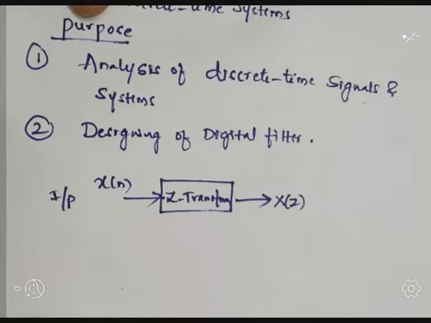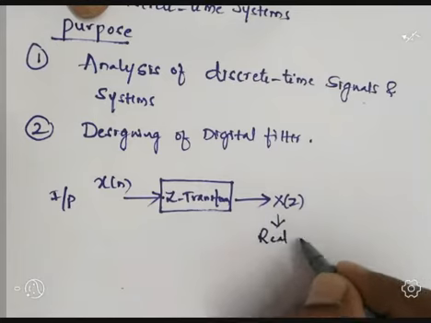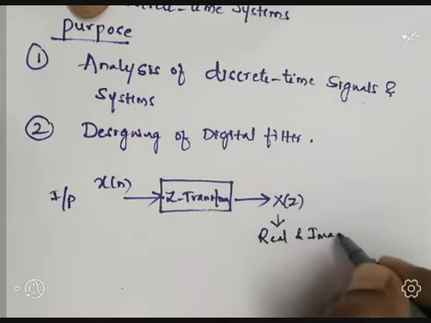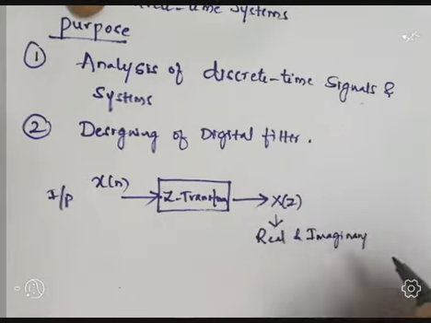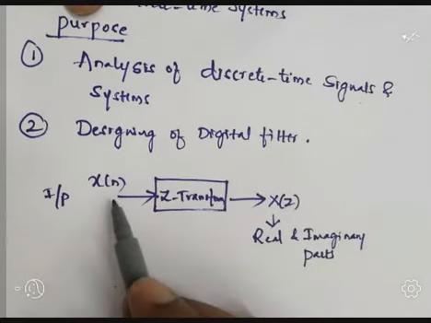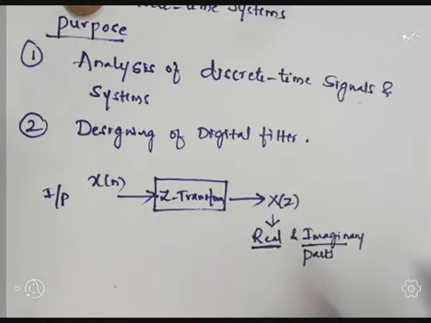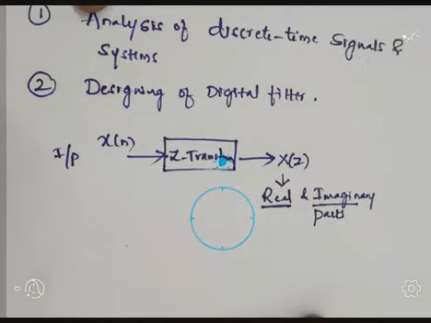So here it is the combination of real as well as imaginary parts. The output of the given system contains real part as well as imaginary part. Okay, this is a brief introduction about the Z transform.